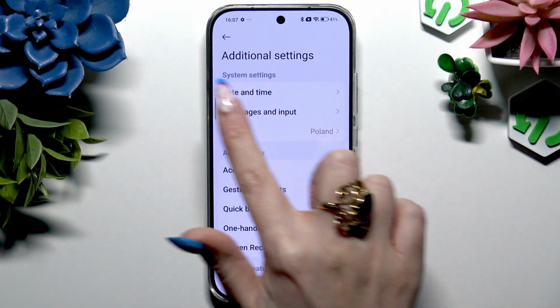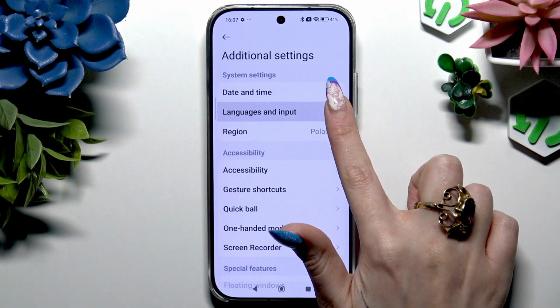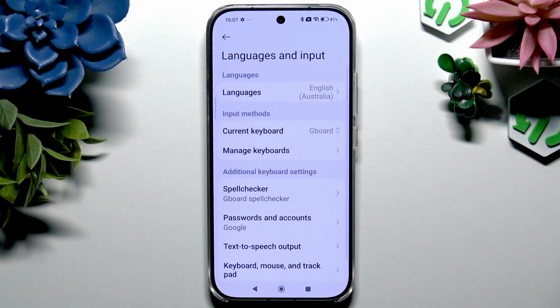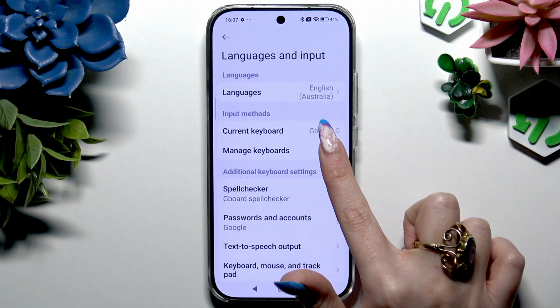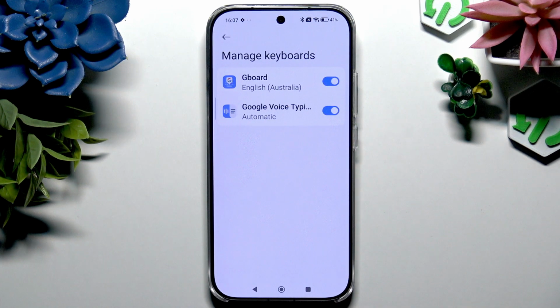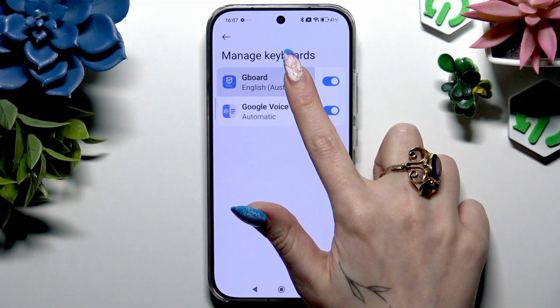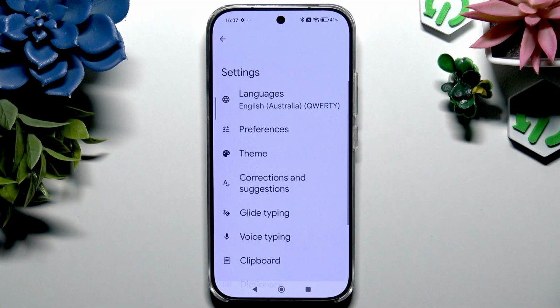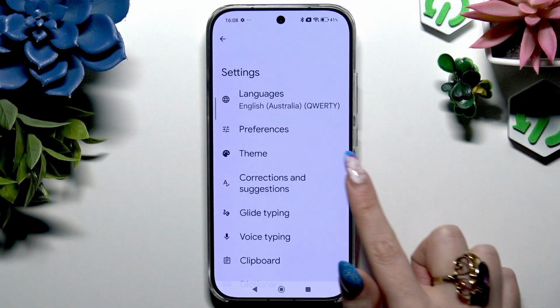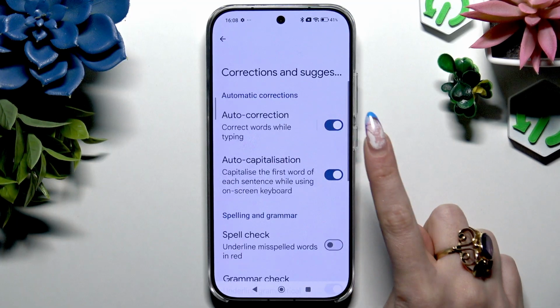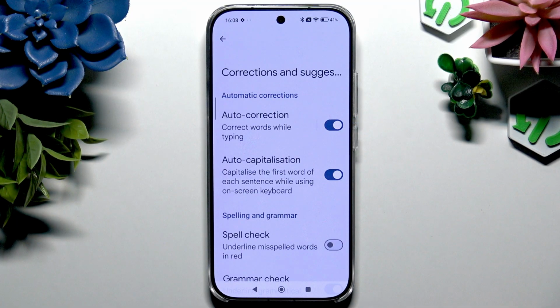Now select languages and input, manage keyboards, and Gboard. Finally, choose corrections and suggestions to tap on this switcher next to autocorrection. Thanks to it, you can switch it off or turn it on.